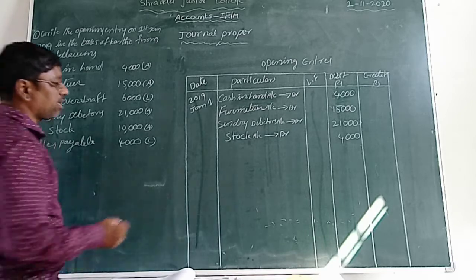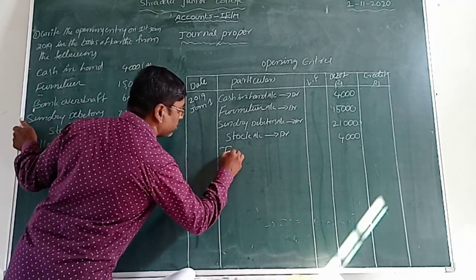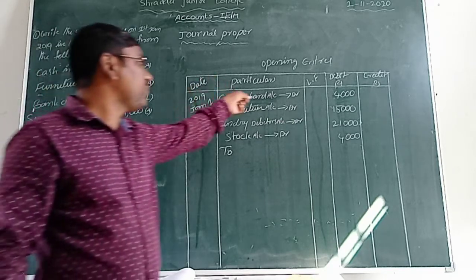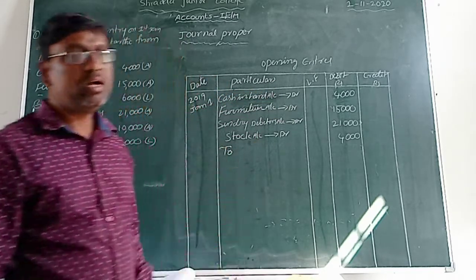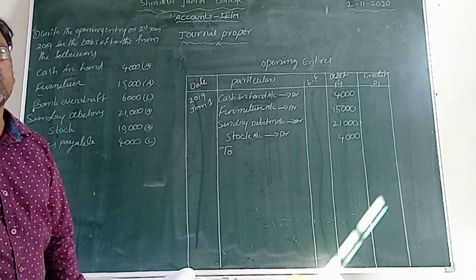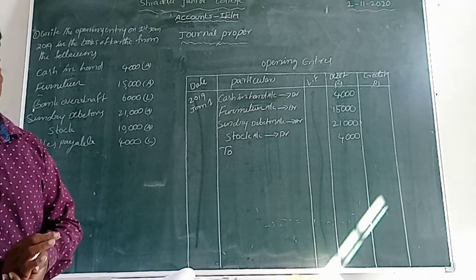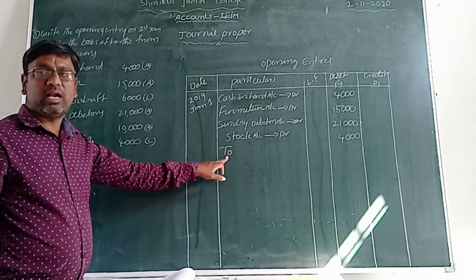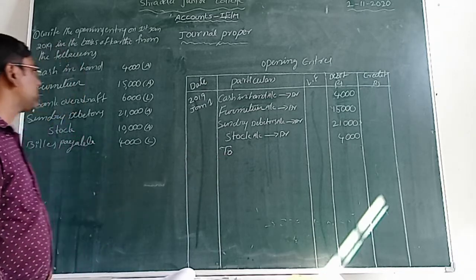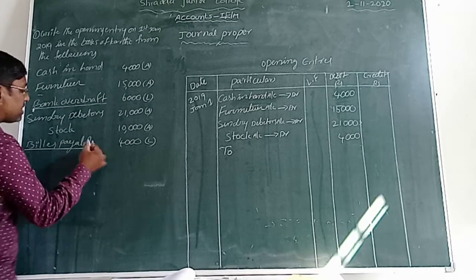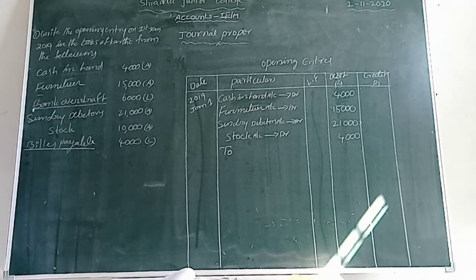Then after that, what can we record here? Liabilities. How can we record them? We take To, and To means credit. Dr means debit, To means credit. All assets go to debit, and all liabilities go to credit here. That's why we take the liabilities with To. What are the liabilities here? Bank overdraft and bills payable. Only two liabilities are there.